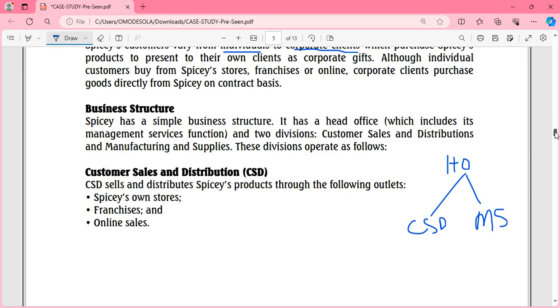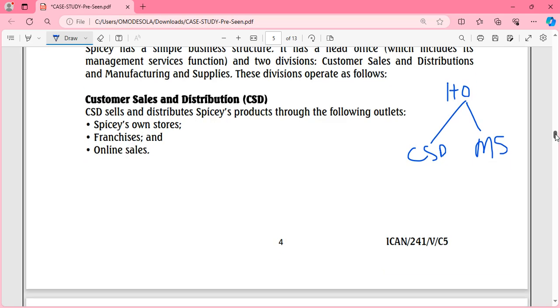The first division that was explained is the customer sales and distribution, the CSD. The CSD sells and distributes Spicy products through outlets. They are in charge of selling and distributing the products, and don't forget that the products are chocolates, sweets, candies, and cakes. They distribute the products through physical outlets, that's Spicy's own stores, and through franchises and online sales as well.